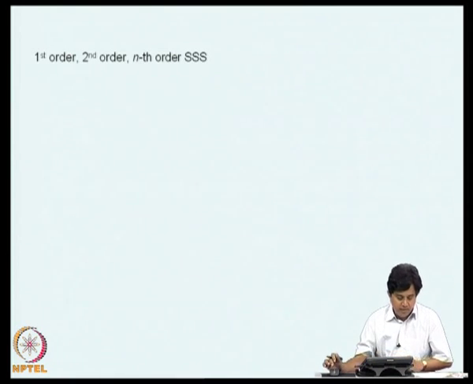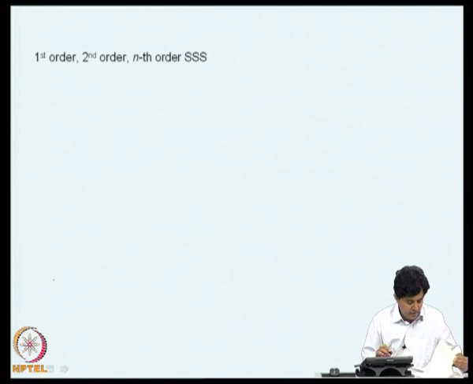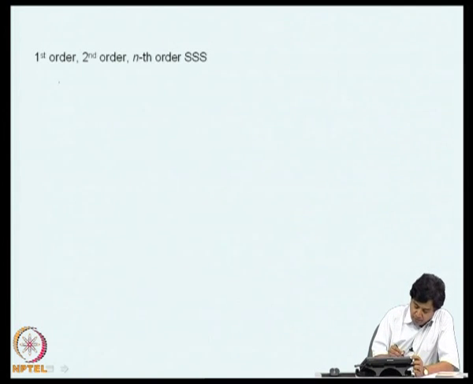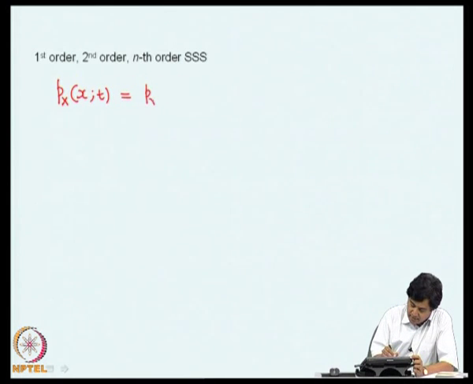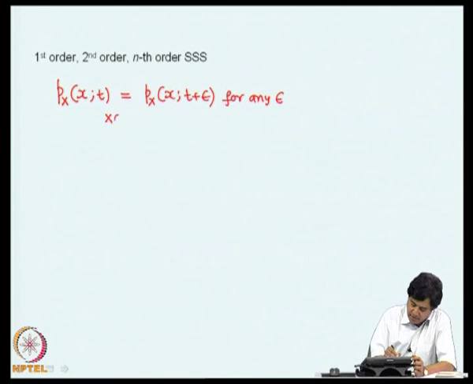Now, we will start by considering the concept of stationarity. If we consider the first order probability density function Px of x colon t, if this is the same as Px of x colon t plus epsilon for any epsilon, then we say that x of t is first order strong sense stationary.